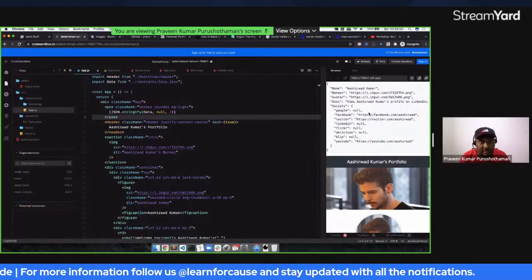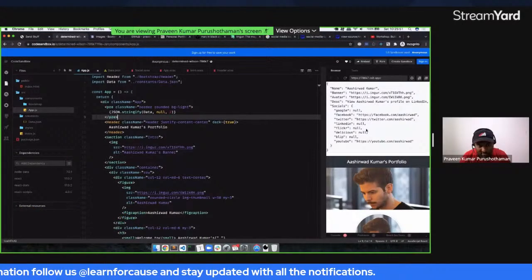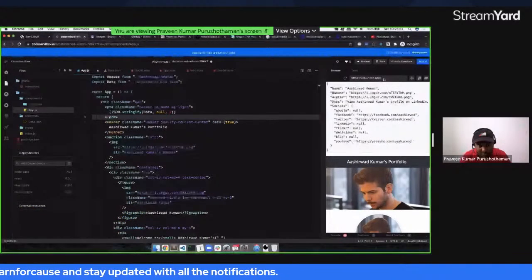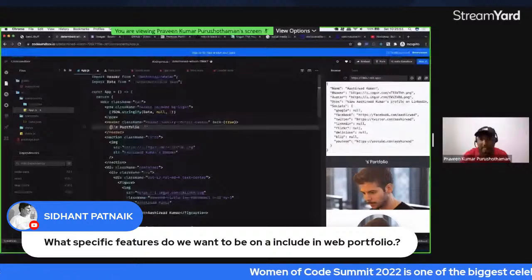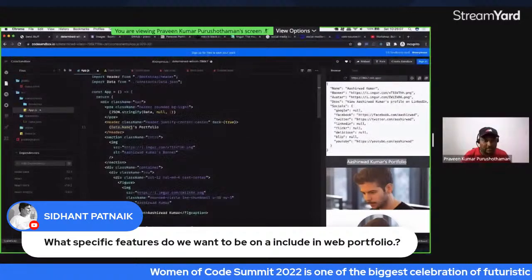So now all we need to do is remove this one and add data.name. You can see that it is coming here back again. So wherever we are using Aashirwad Kumar, we'll be using this one.